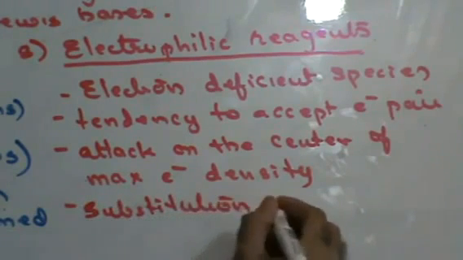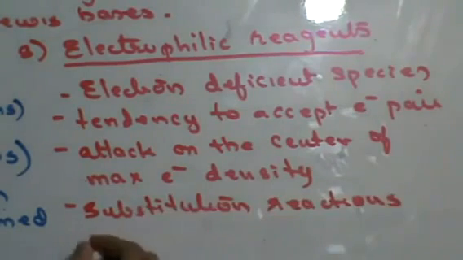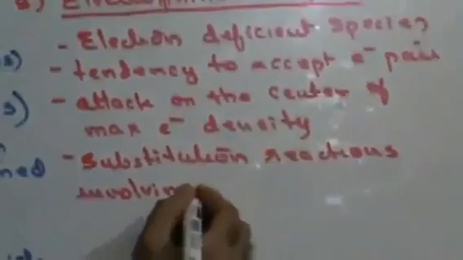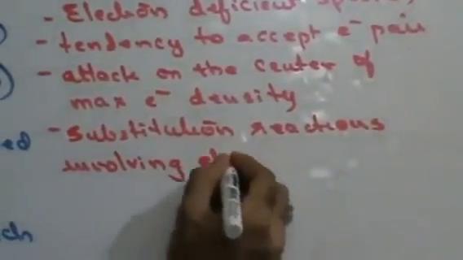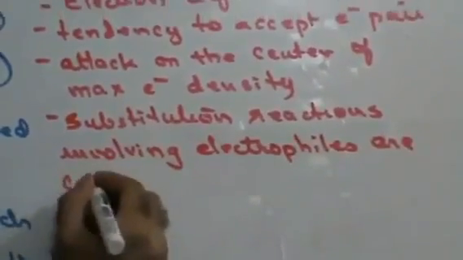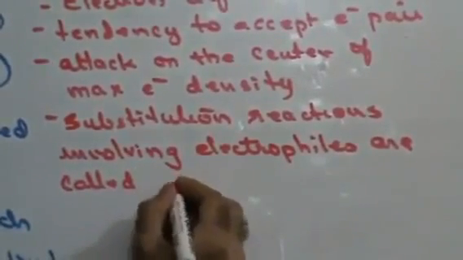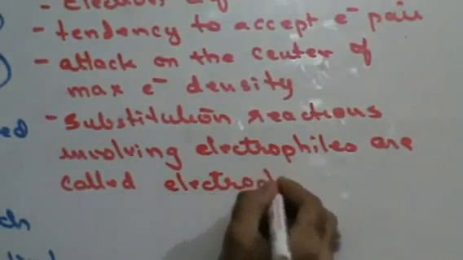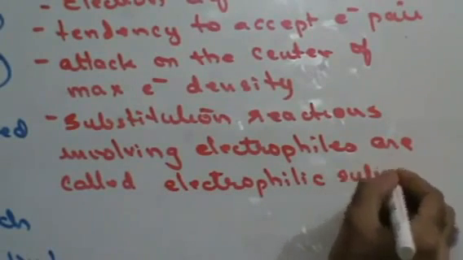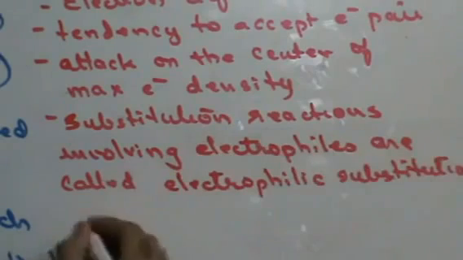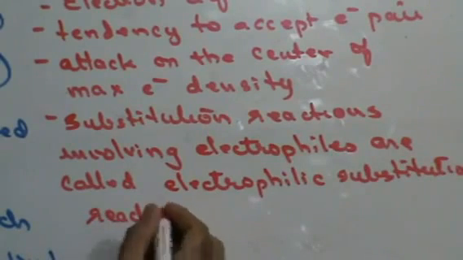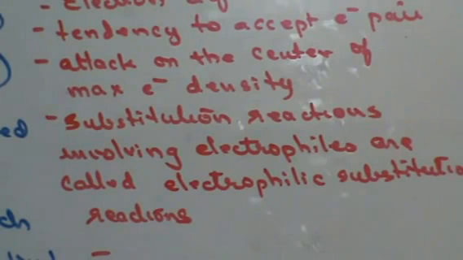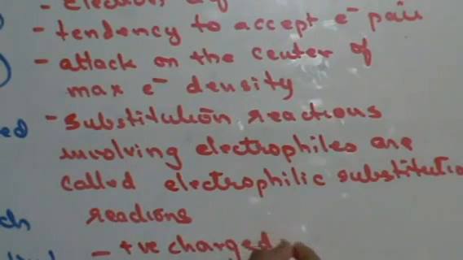Substitution reactions involving electrophiles are called electrophilic substitution reactions. They are positively charged ions and they form Lewis acid.